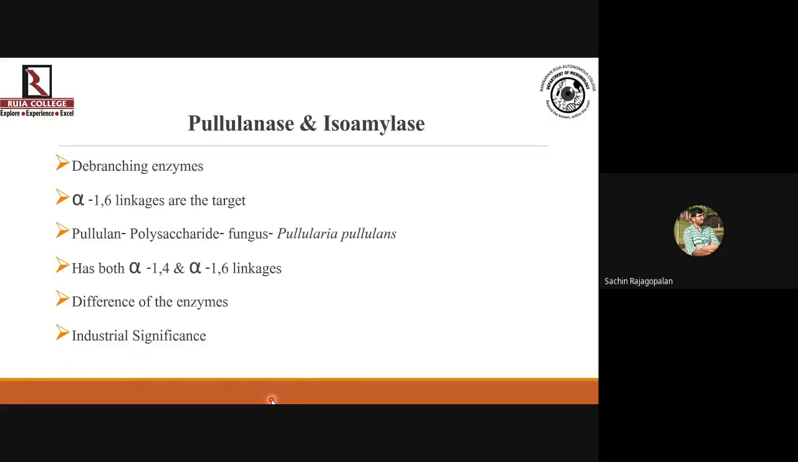Both pullulanase and isoamylase have their own mechanisms of working. So you cannot expect isoamylase to work on pullulan. It's not going to work at all. So isoamylase can work on starch, wherein you want to break the alpha-1,6 linkages, the branching points in starch. Isoamylase is best there, while pullulanase is specific for its activity on branching points of pullulan.